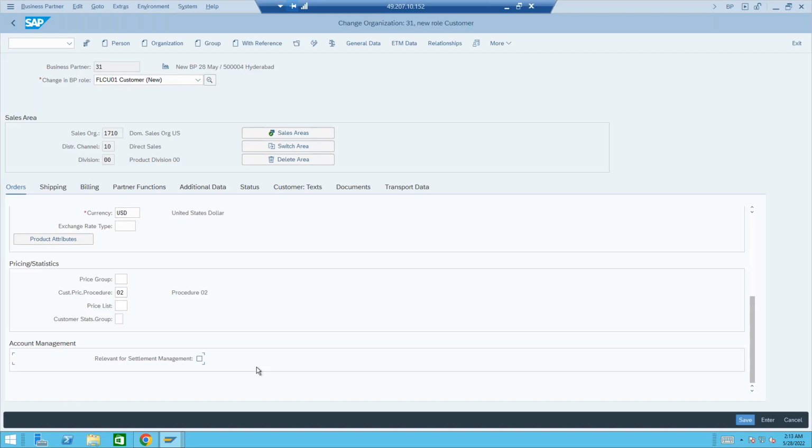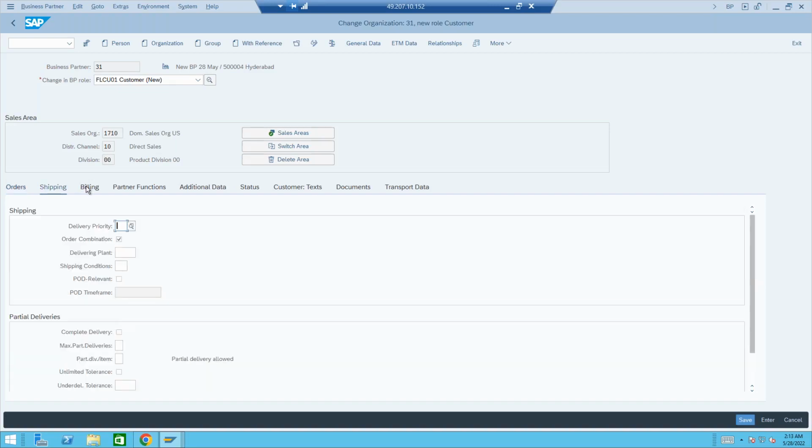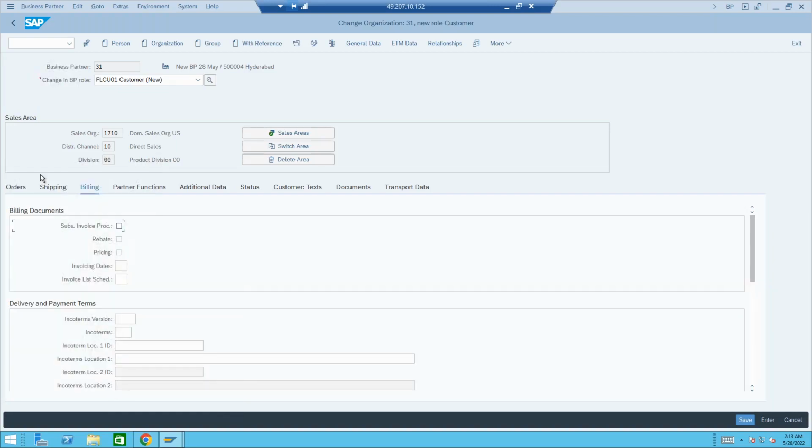And if you want to use settlement management, there are one or two prerequisites which have to be activated. This is one prerequisite that is relevant for settlement management, which we don't see in the ECC. Then shipping, billing, there is no change. It's exactly the same fields.